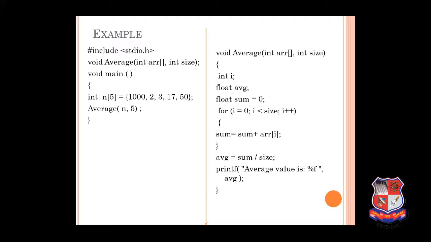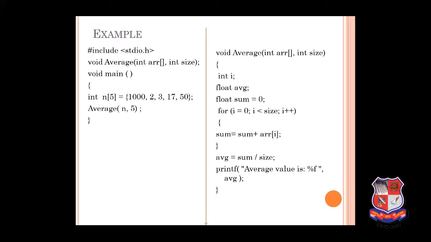Sum equals sum plus array of i. The value of i starts from the 0th location, which is 1000, and every time the index increments up to 4: 1000 is index 0, 2 is 1, 3 is 2, 17 is 3 and 50 is 4. It will increment one by one and add to sum. That's why we have taken 0.